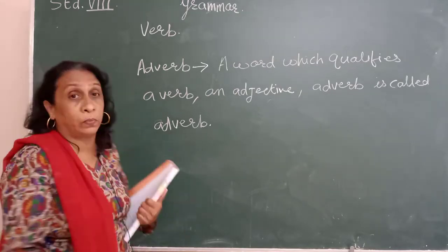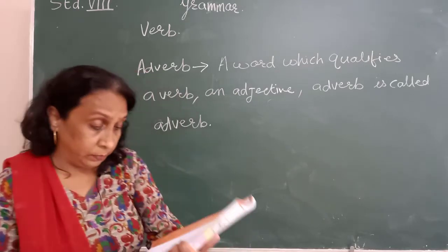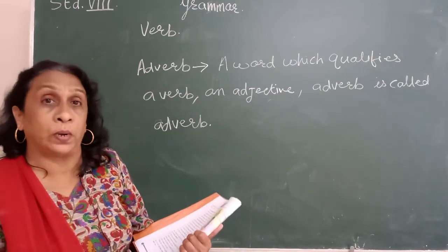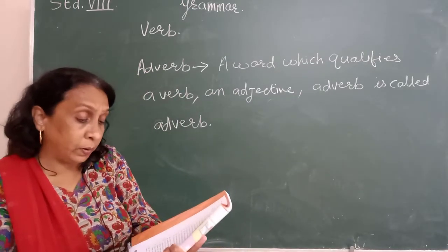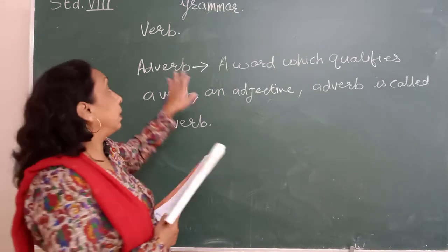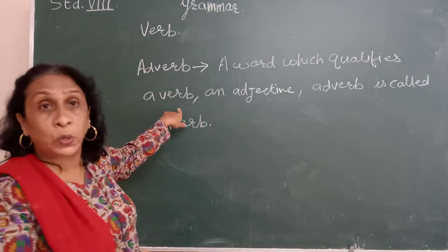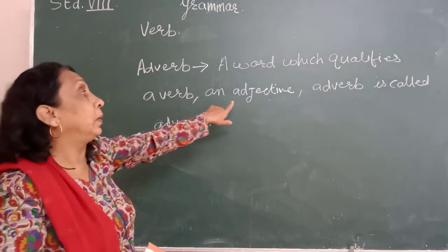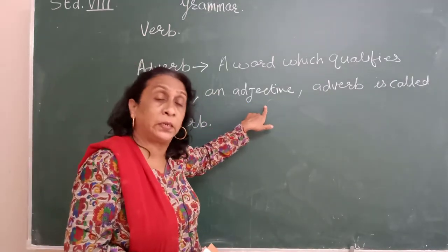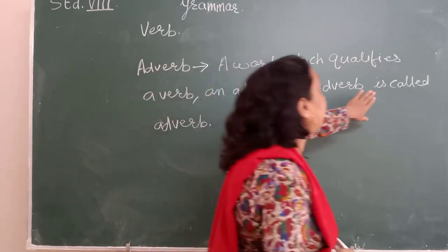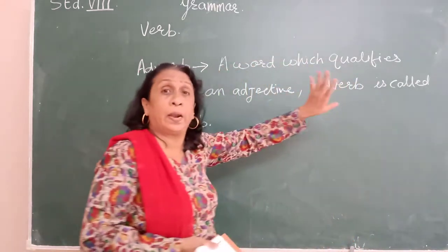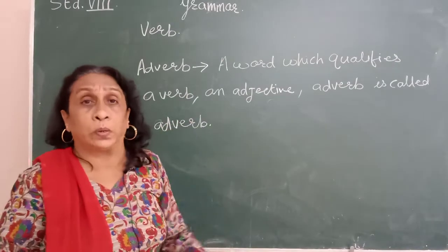Badly is already an adverb, but really is telling you more about the adverb badly. So here an adverb is a word which qualifies a verb. It tells you more about a verb, action word. It tells more about an adjective. Adjective means what? Describing word. And an adverb also. It describes more.